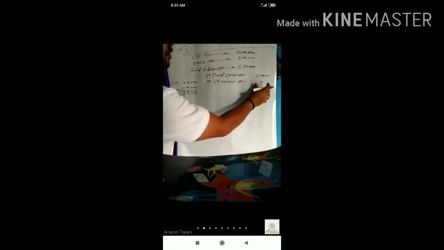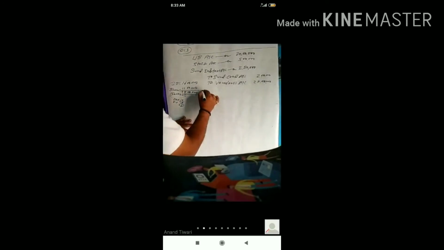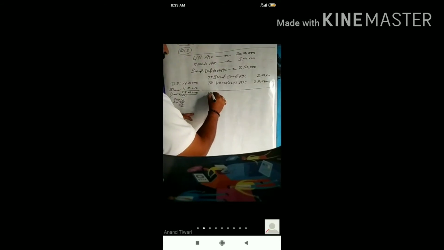So this 27 lakh you have to put in here, that is 27 lakh. Clear? That is 27 lakhs.